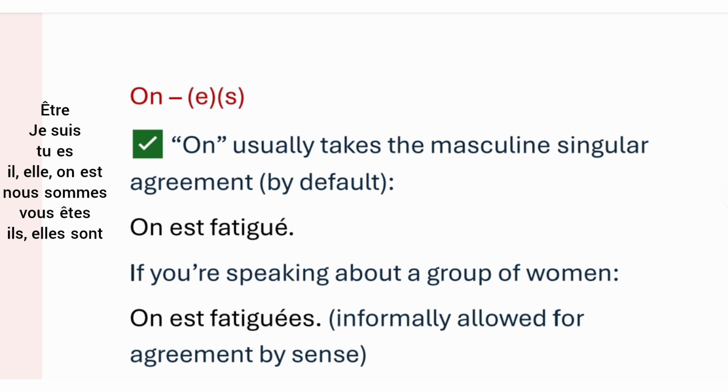That is, if you are referring to a group which is feminine and you are referring to it with on, you do not necessarily need to put e and s. It is not accepted formally. Informally, if you write it, it will be correct, but mostly we try to avoid the agreement in on.